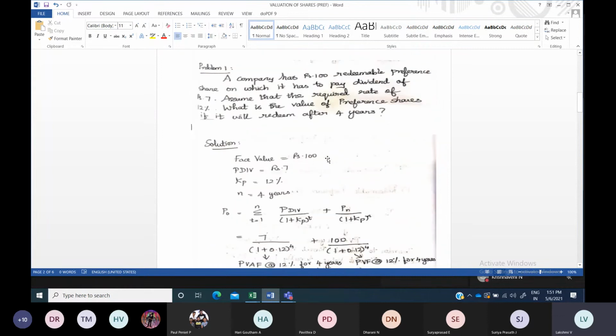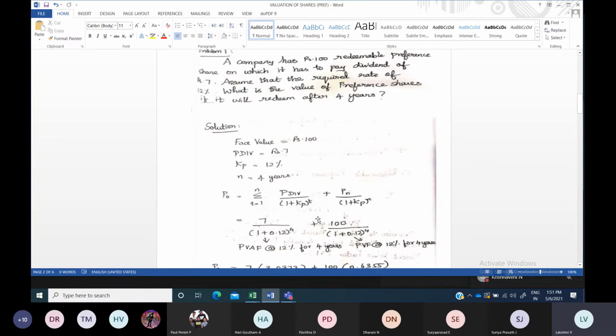Next, here they have not mentioned whether it is redeemed at premium, redeemed at discount, or nothing. So this value of 100 rupees will be your face value as well as the redemption value as well as the maturity value, whatever it might be. The same 100 rupees you have to take. If it is 1000 rupees, you mention 1000. If it is 100, you mention 100. Here they have not given any such information, so it is assumed that it is redeemed at par.